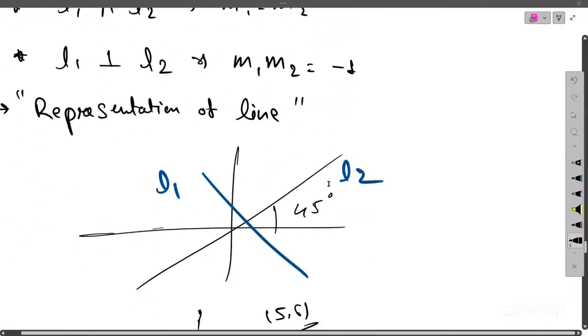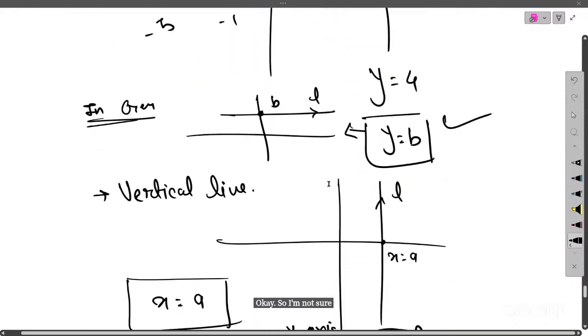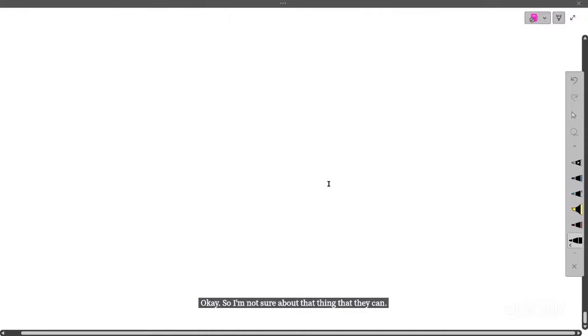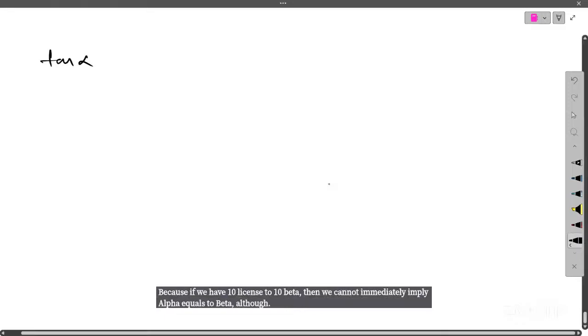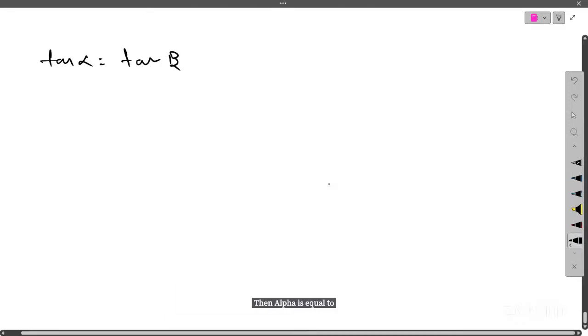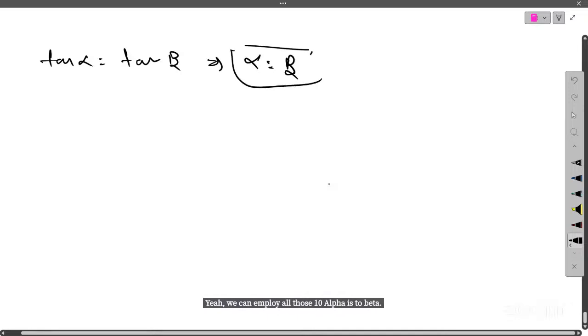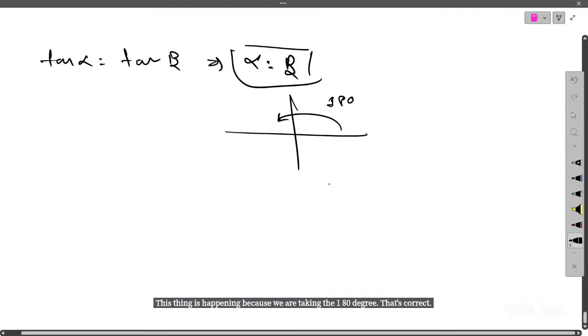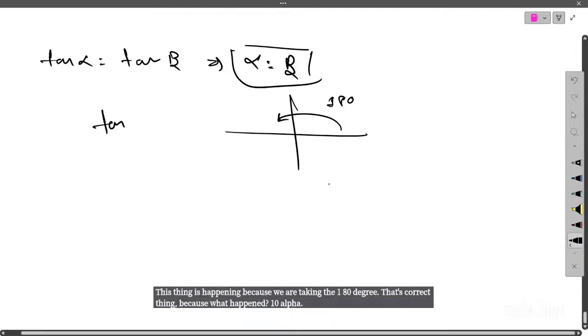I'm not sure about what they wrote, because if we have tan alpha equals tan beta, then we cannot immediately imply alpha equals beta. But we can imply it here because we are taking the slope angle over 180 degrees. That's the correct reason: tan theta is a bijective function.